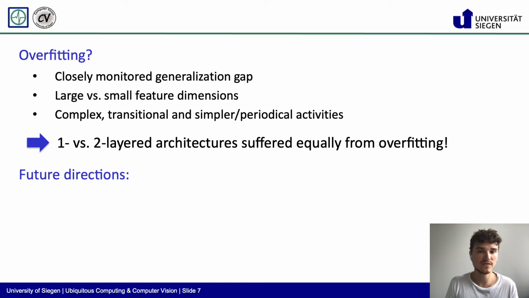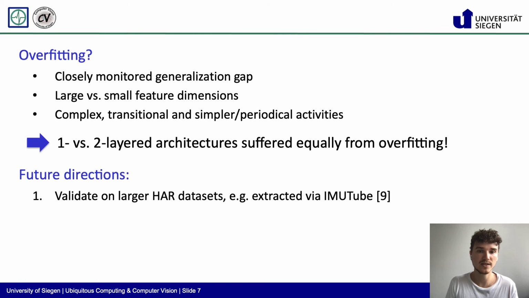Lastly, our directions for future research are twofold. First, we aim to validate our assumption on larger human activity recognition datasets, for example extracted by using IMUtube. As human activity recognition datasets are relatively small in size compared to other deep learning datasets from other research areas, validating our claims on larger datasets would further rule out overfitting as being a reason for the witnessed performance increase.